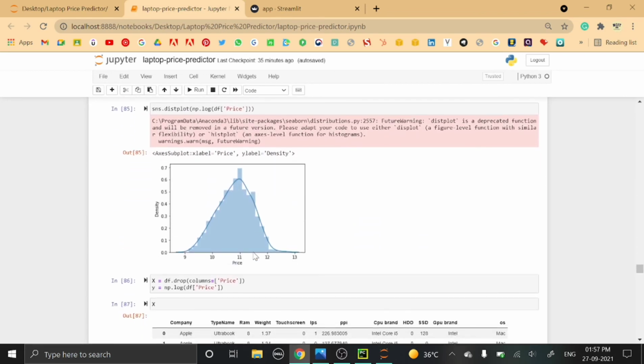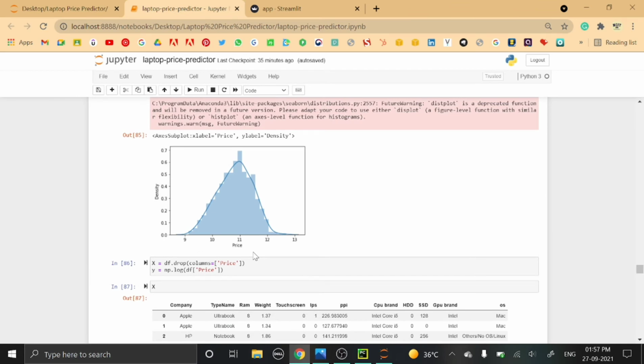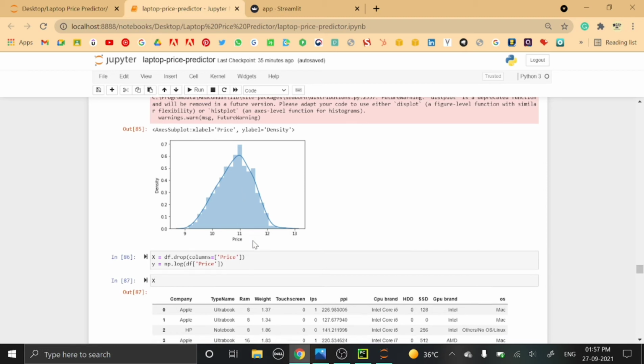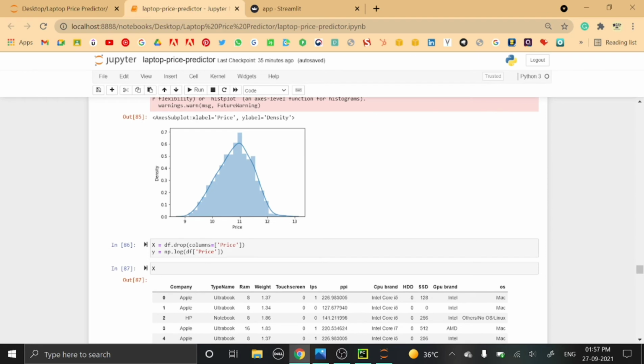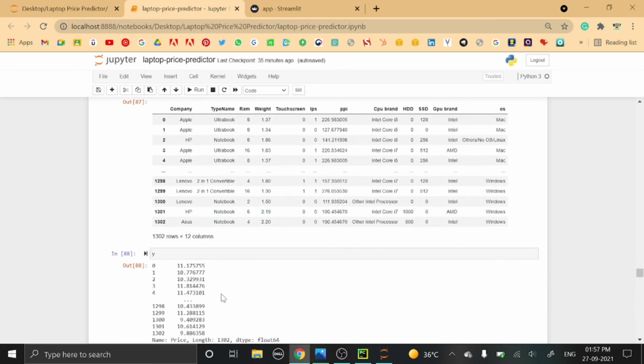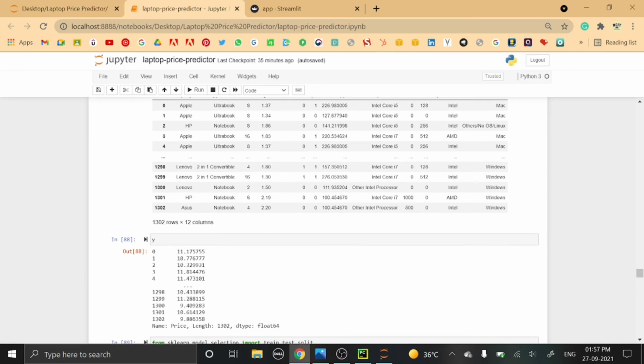For the price, you can see that the graph is quite skewed or asymmetric. After that we applied the log transformation on y. For the x we have dropped the price column, and for the y we have taken the log form of the prices. So here you can see that the skewness of the prices has decreased.